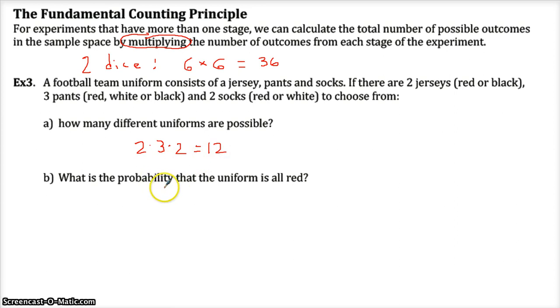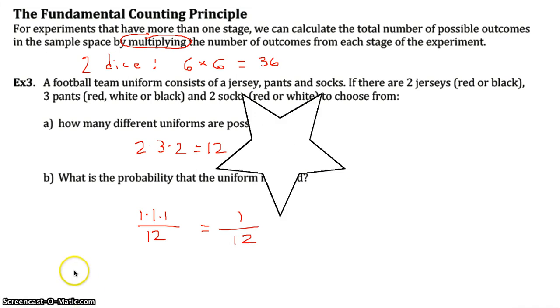What's the probability the uniform is all red? Okay, so out of those 12 choices, how many of them are all red? Well, we have one choice. We have to have the red jersey, and we have to have the red pants. There's one way to have red pants, and there's one way to have red socks. There's only one way out of the 12 to have red, red, red.